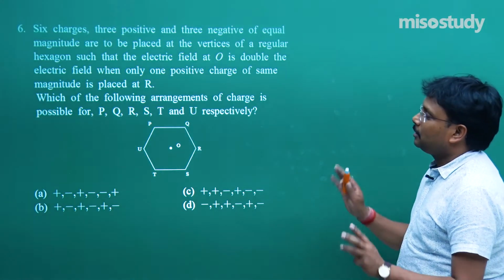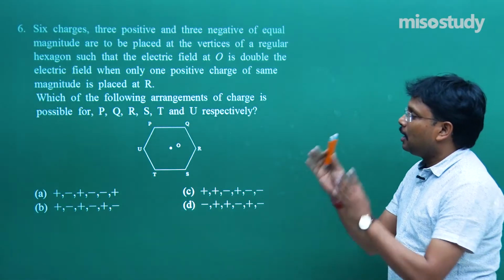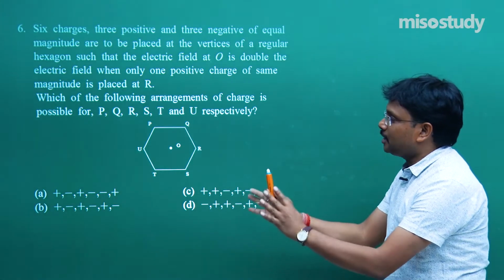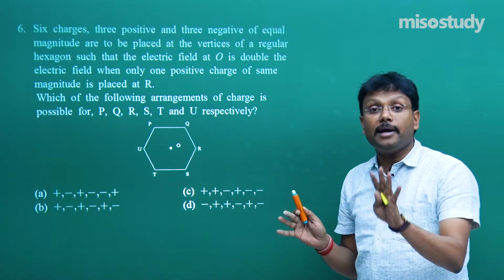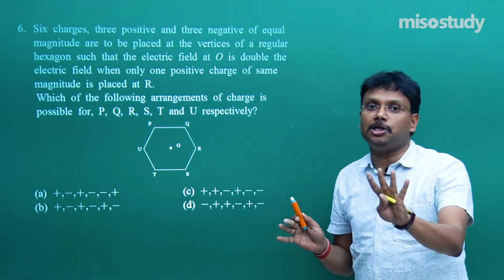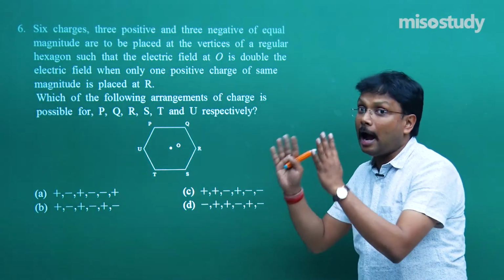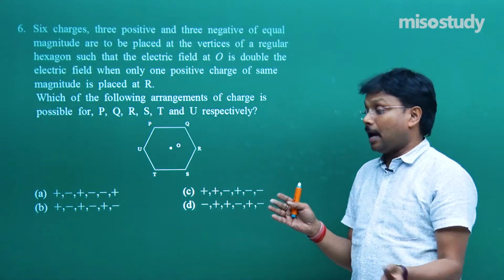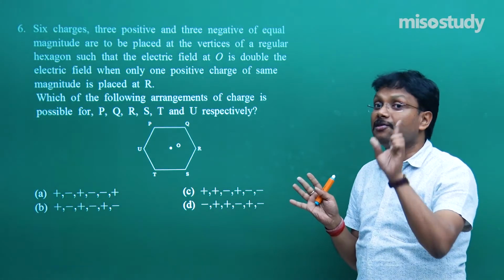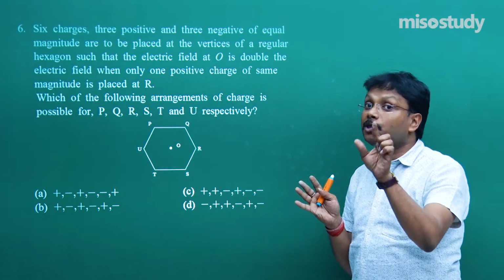Again, just start reading, take your pen. Imagine you are in the examination hall and your rough sheet is in front of you. Don't do anything with the OMR sheet. Please ensure that your OMR sheet is kept separate and protected. No marks, nothing like that, because any type of damage to the OMR sheet is ultimately going to hamper your chances. So be very careful with this OMR sheet.